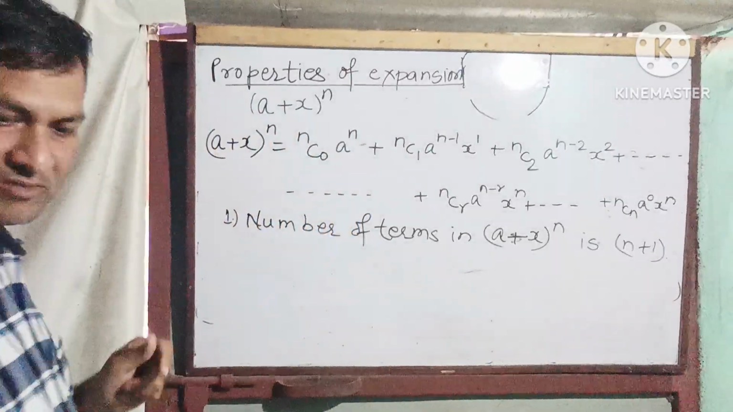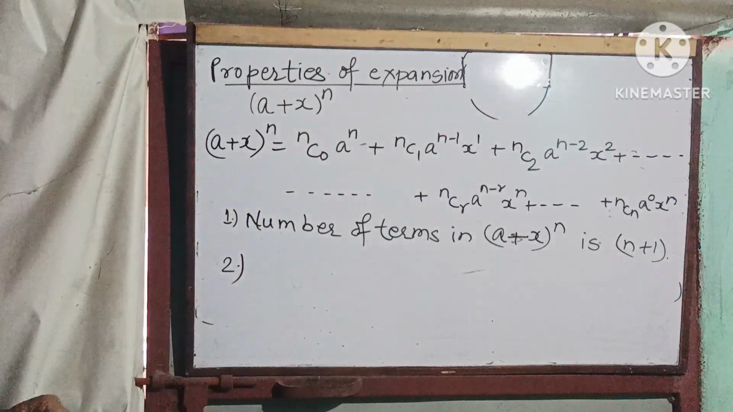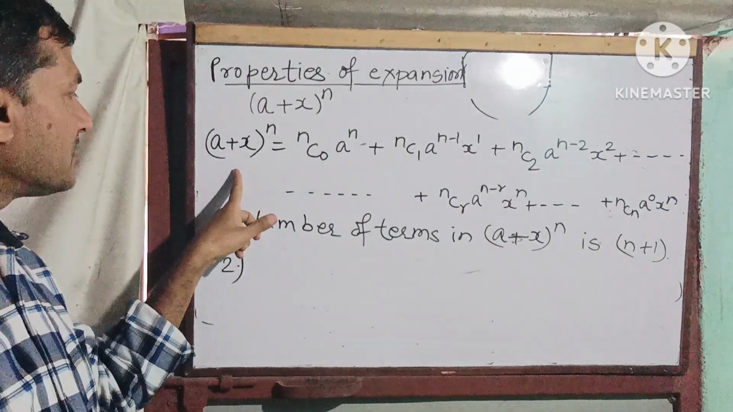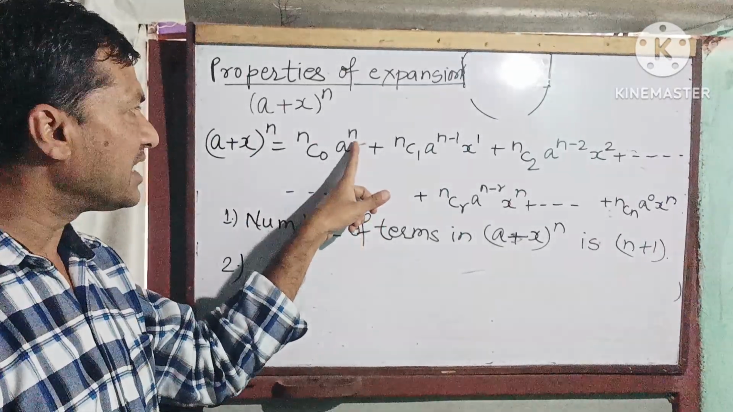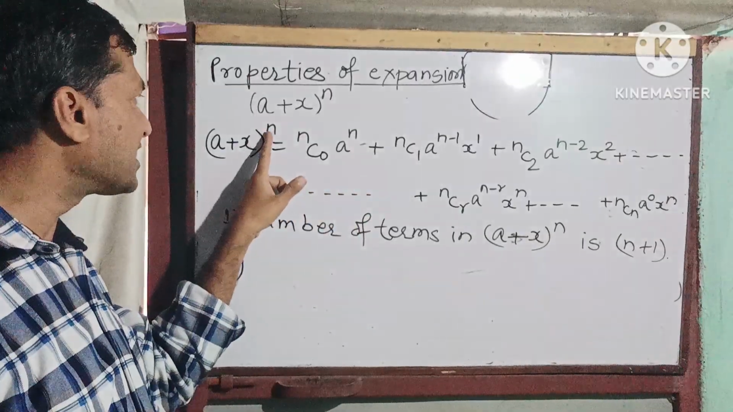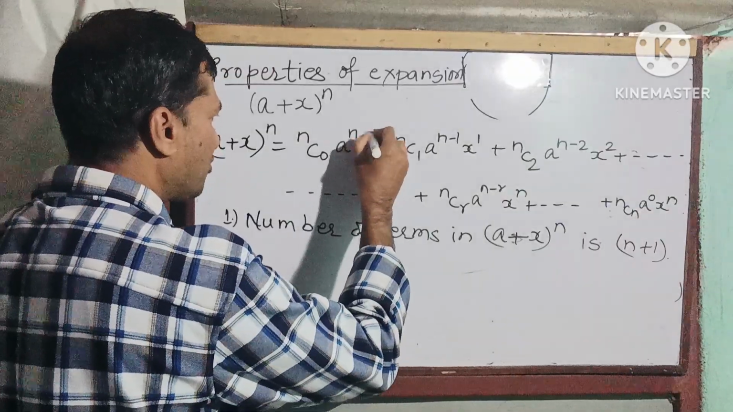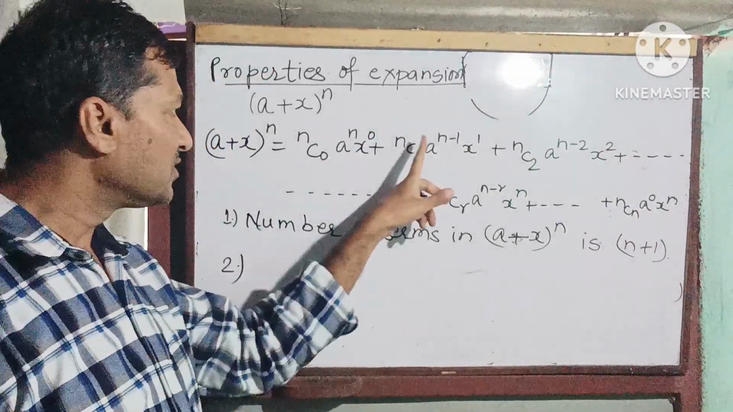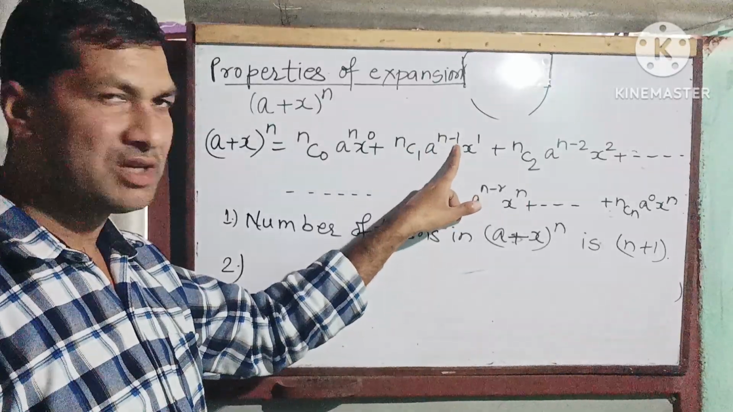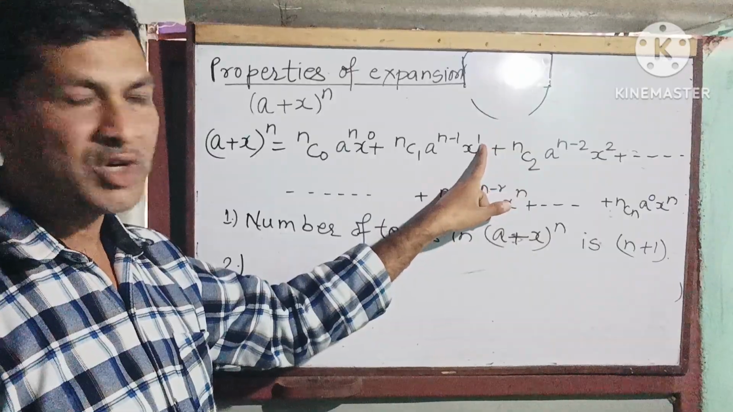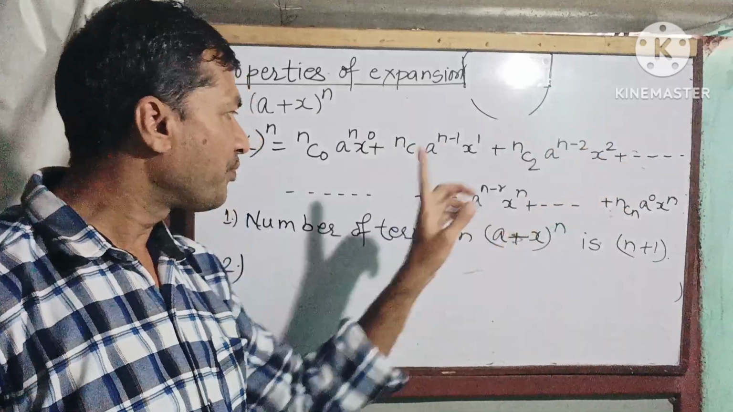Second property. Observe here: in (a plus x), the first term is a and the second term is x. Look at the powers. In the first term, the power of a is n, since the total index is n, and we can write x to the power 0 also. In the second term, the power of a is n minus 1 and x to the power 1. Then a to the power n minus 2, x to the power 2.